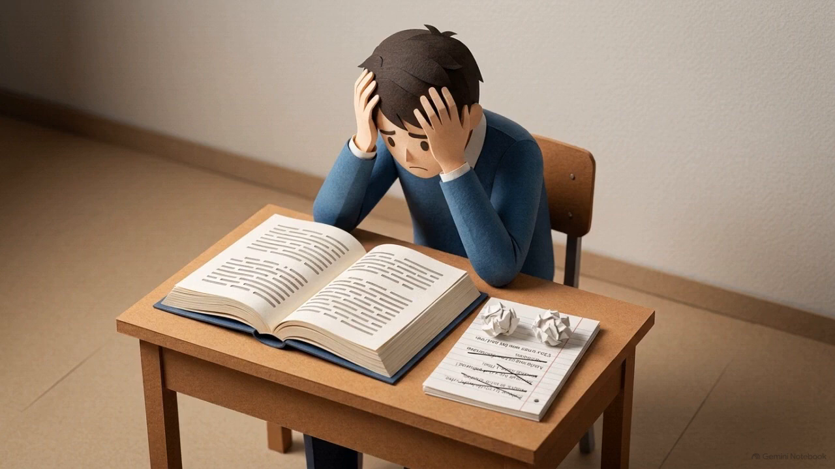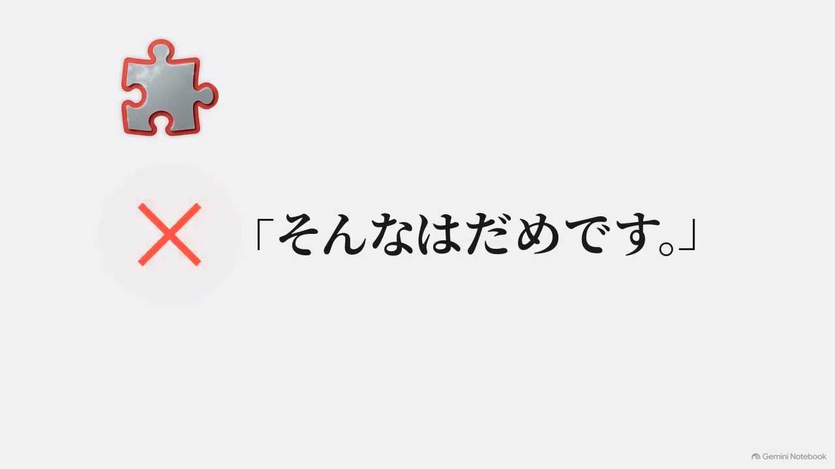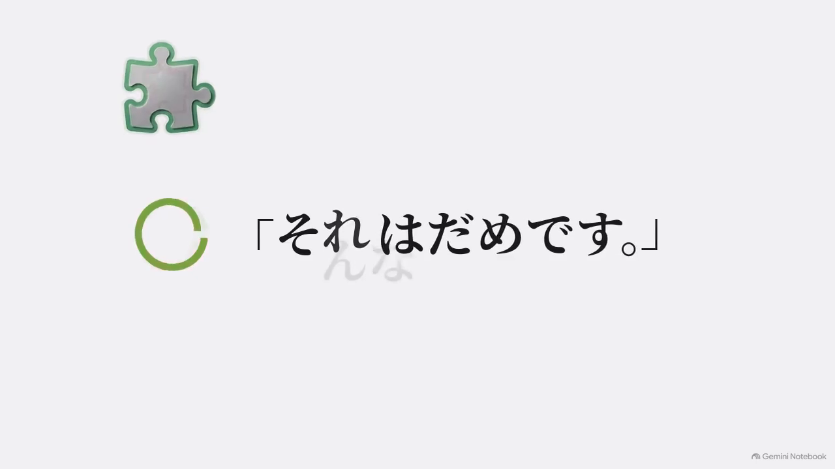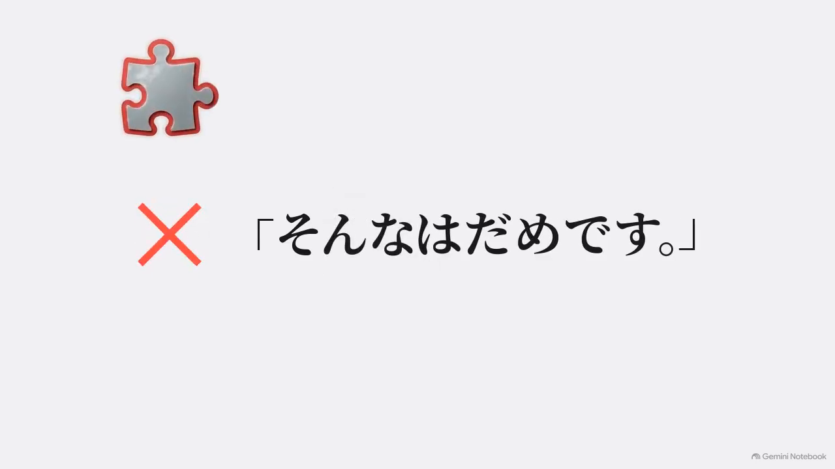As learners build complexity, they often fall into a specific trap, trying to use Sonna as a plain pronoun acting as the subject of a sentence. This graphic highlights the error. The text reads, "Sonna wa dame desu." If you want to say "that is bad" using a standalone pronoun, the text on screen shows the correct swap. You must use sore, making the sentence "sore wa dame desu."